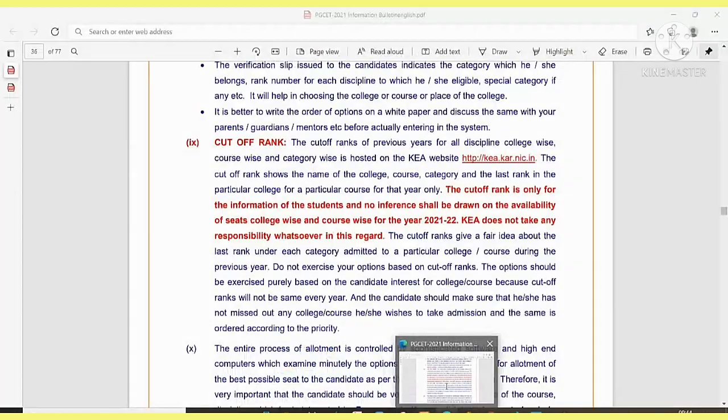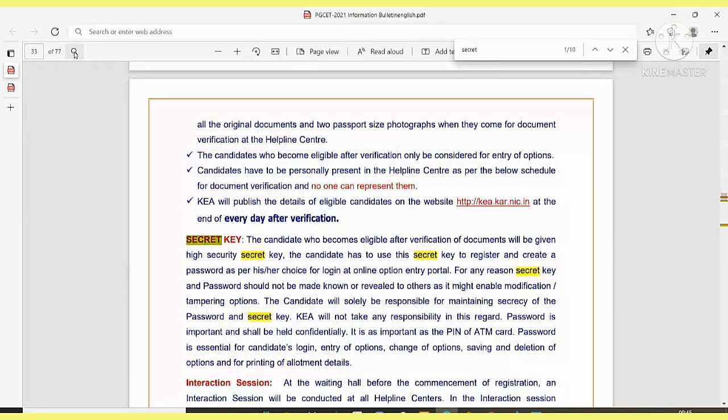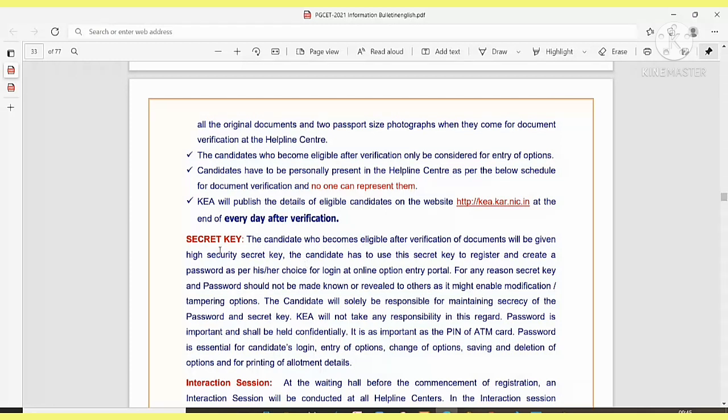Okay, then let me tell you what is secret key, as many of our viewers were asking, so I just wanted to tell it. I hope you all know, like fourth, fifth, and today is sixth, right? After document verification, I think they had given the acknowledgement slip. In the acknowledgement slip, when you see over there, you will be having secret key, and secret key can also be called as unique key.